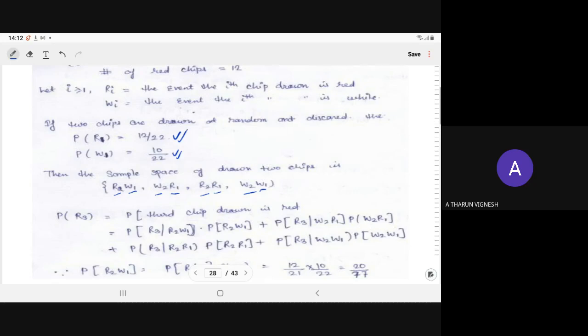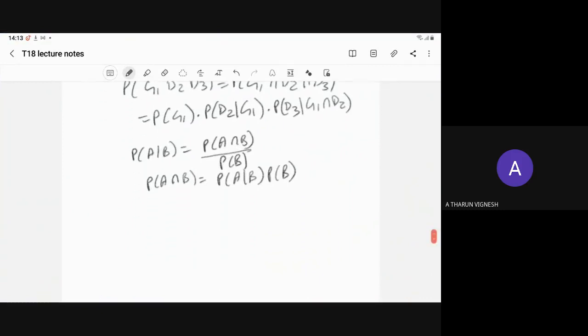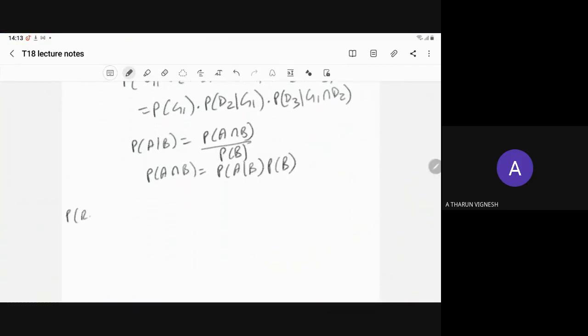So what are the possibilities? The first two can be red white, the first two can be white red, the first two can be red red, and the first two can be white white. So using the total probability, what can we write? We have to compute the probability of R3.